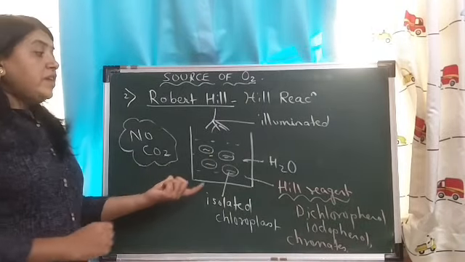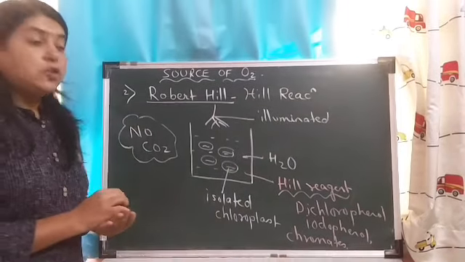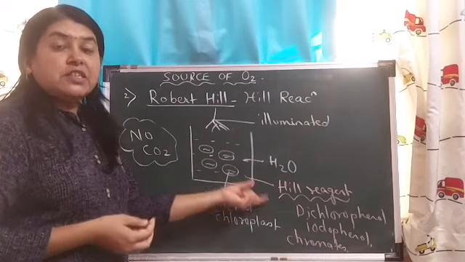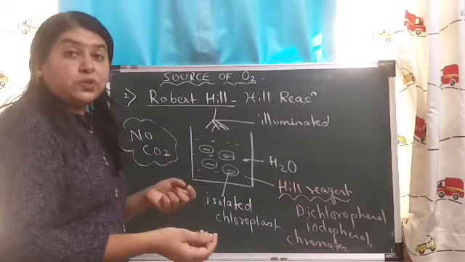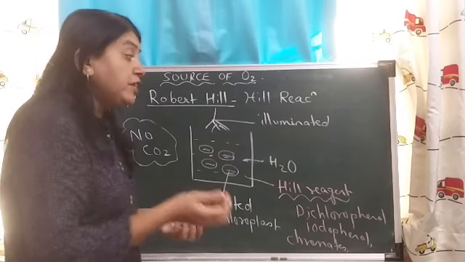Now, after the reaction, he observed that since the medium was free from CO2, his Hill reagents were getting reduced. So these were in the oxidized form, and these Hill reagents were getting reduced.